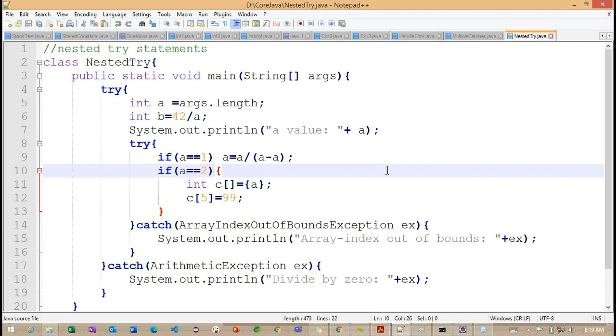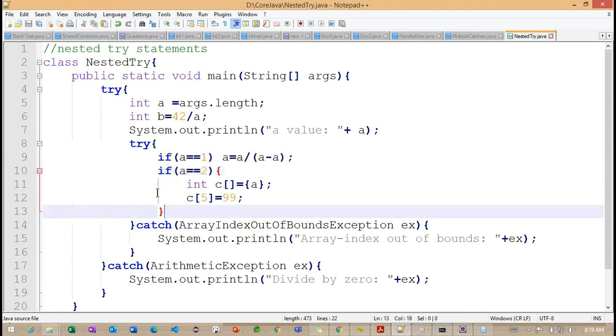Both. So both we cannot get it here. It needs both because divide by 0 is there and the outer block. You're not seeing this condition here.